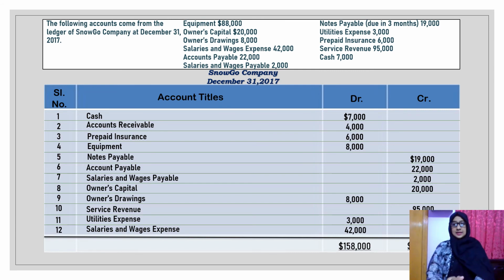Service revenue is an income, so it's a credit, so we have placed it in the credit column. All the expenses are debits, and we have thus placed them under the debit column. Now after the summation of the debit column, we get a value, and after the summation of the credit column, we get a value. Both the values are the same, so we have proved the equality. Our trial balance is arithmetically accurate.